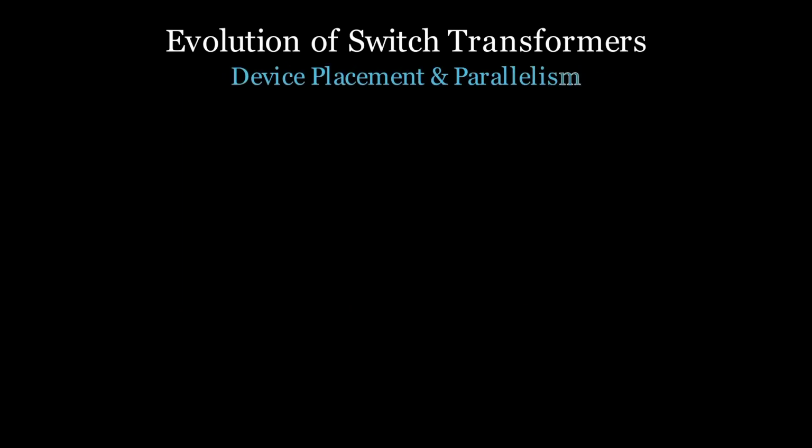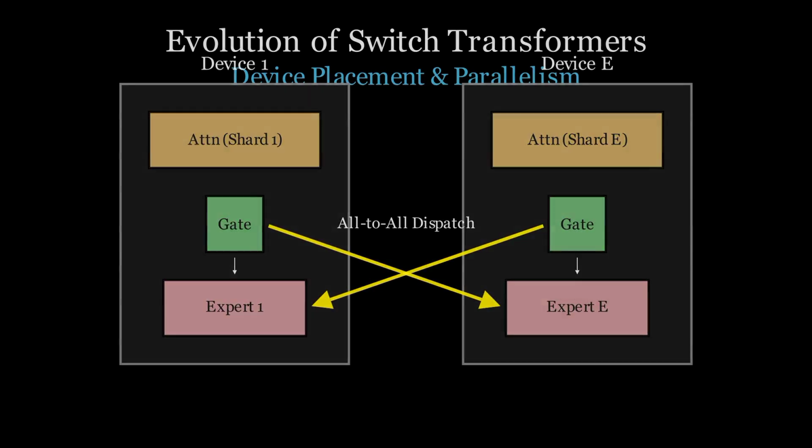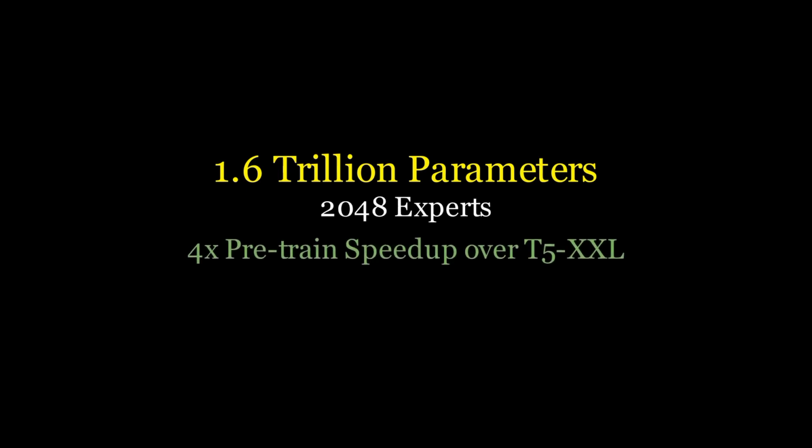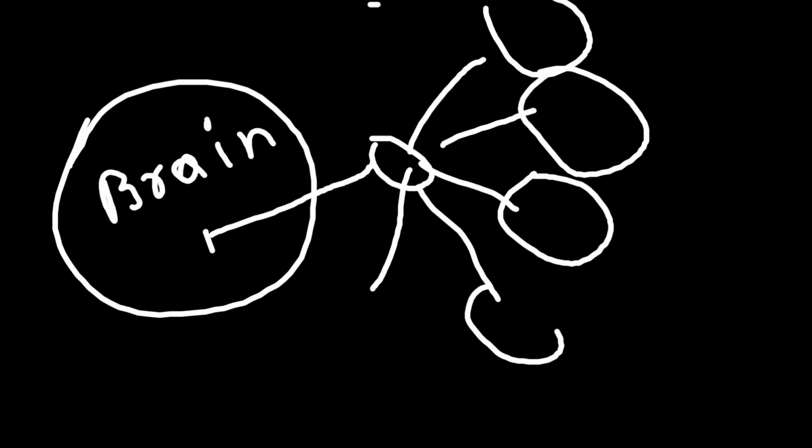The result? We can build models with a staggering 1.6 trillion parameters, giving them immense capacity, while they run 4 times faster than their dense counterparts. It turns out, you don't need to use your whole brain at once, you just need to know which part to use.